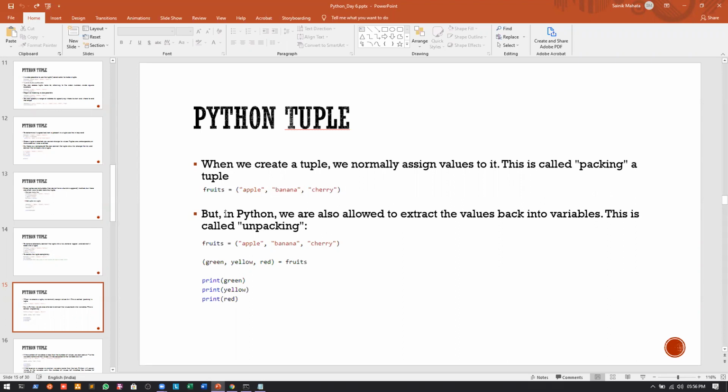In Python, we are also allowed to extract the values back into variables. This was the thing that we were actually seeing earlier in the previous class. Let us see the example and it will be much clearer. This is called unpacking. Now what is this unpacking? Let us see.